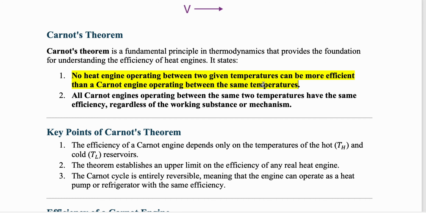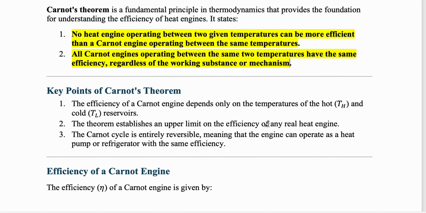That is totally wrong. All Carnot engines operating between the same two temperatures have the same efficiency. So if the temperatures are the same, the efficiency will be the same regardless of the working substance or mechanism. That means the work done is conservative in nature. It does not depend on the path. If the end temperature and the beginning temperature are the same, the efficiency is going to remain similar. So this is very important.